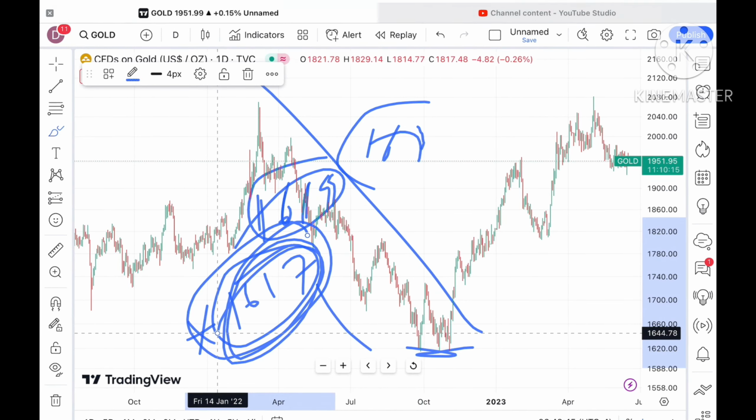And after 1916 we can see a level of 1964, because all these levels are being tested here, as you can see looking at this particular chart, and there can be a breakout, as you can see that it is trying to form a zone.